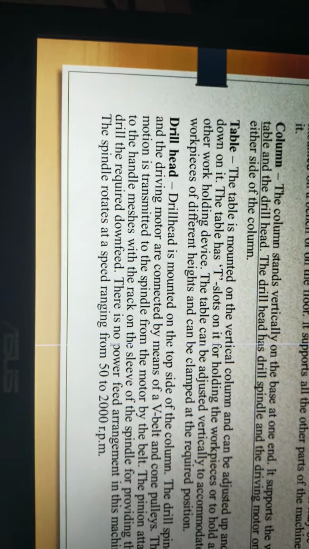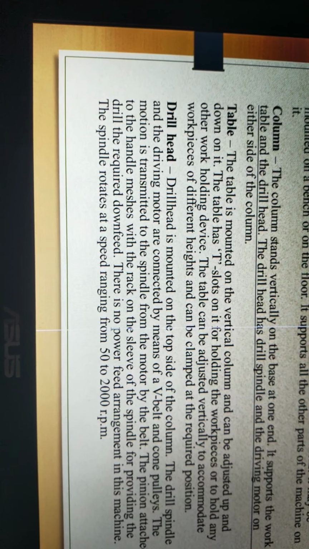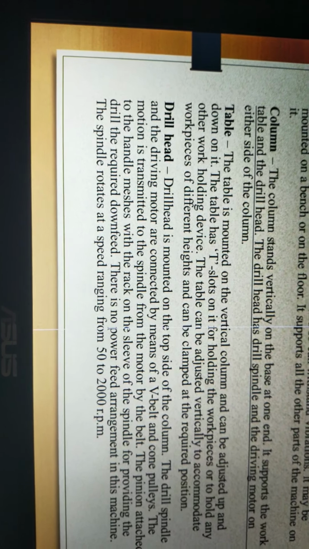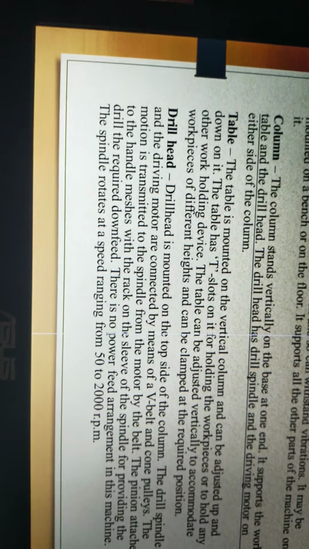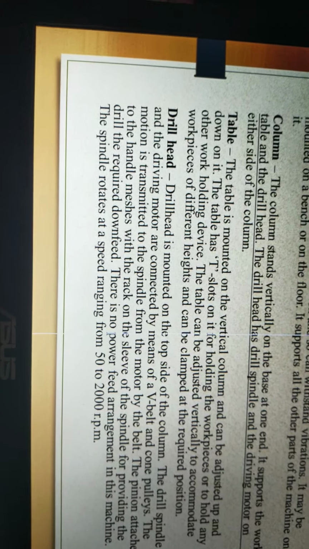The pinion attached to the handle meshes with the rack on the sleeve of the spindle for providing the drill the required down feed. There is no power feed arrangement in this machine. The spindle rotates at a speed ranging from 50 rpm to 2000 rpm.